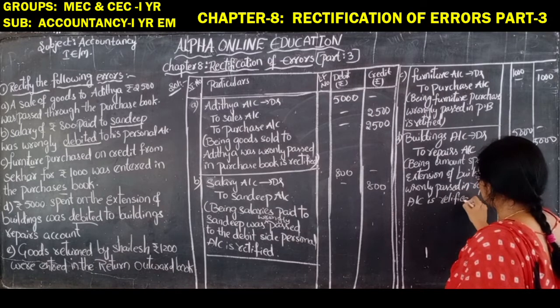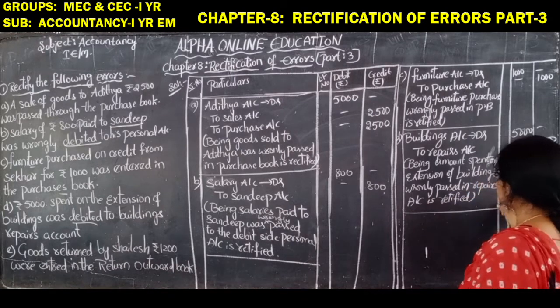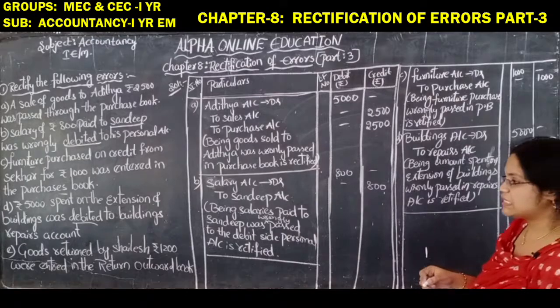Okay, it is rectified. So this entry is completed. Now let us see the last entry.